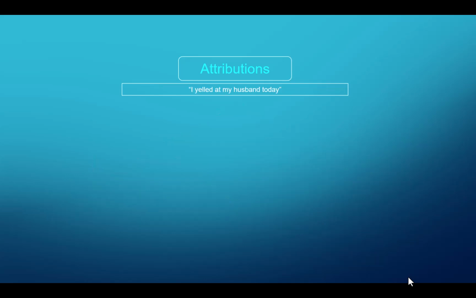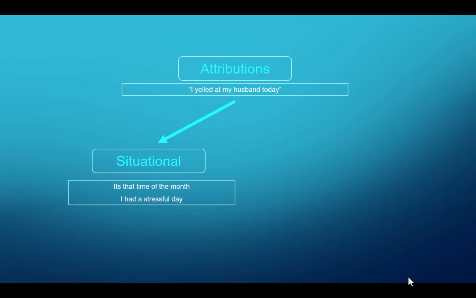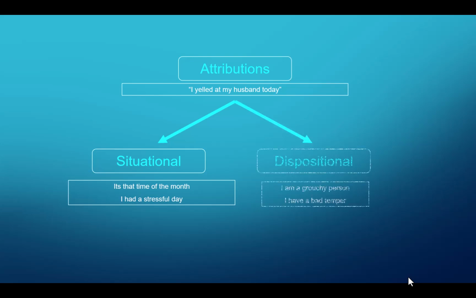Here's another example. I yelled at my husband today. A situational attribution might be, well, it's that time of the month, or I had a stressful day. A dispositional attribution would say, I'm a grouchy person. I have a bad temper. Now, I think we can all agree that yelling at your husband's probably not a good thing. It's a bad behavior. If you're upset, you should calmly talk to them and explain what's bothering you.